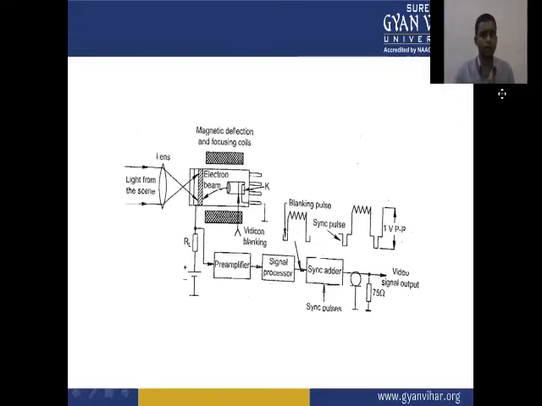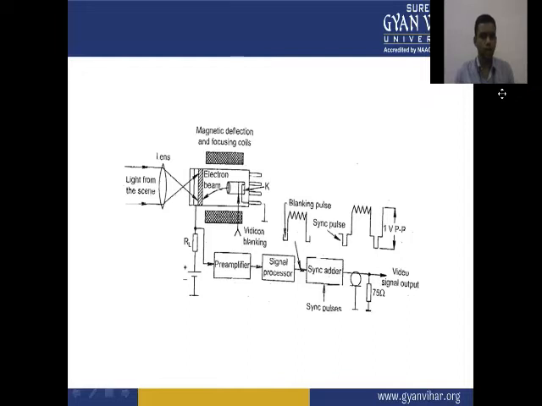So light comes from the scene and the lens converts the parallel wavefront into the wavefront of electron beams, and it is given to the camera tube. The camera tube has an anode and cathode, and the electron beam is passed through this. The electron beam is focused on that anode.